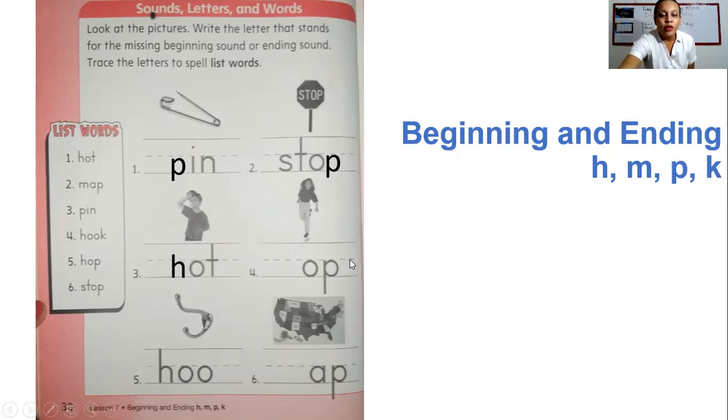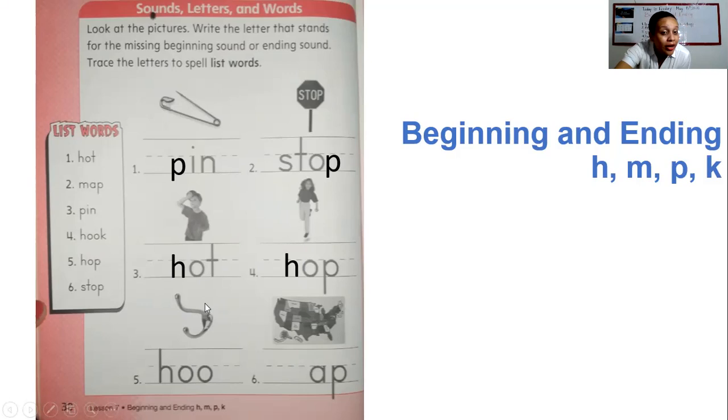H. Number 4, hop, hop, hop. Yes, what am I doing? Hopping like a frog. Look, hop, hop, hop. And what letter did you complete here? Yes, the letter H.